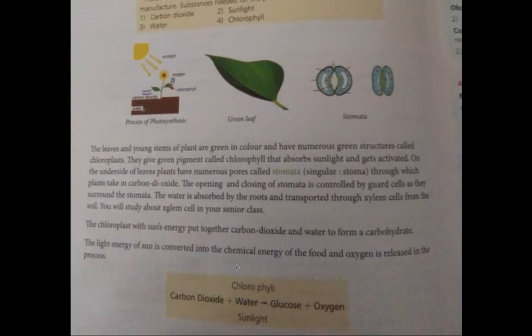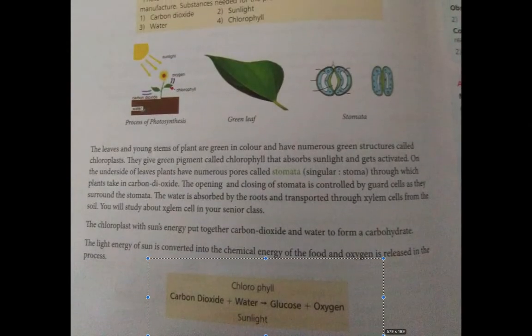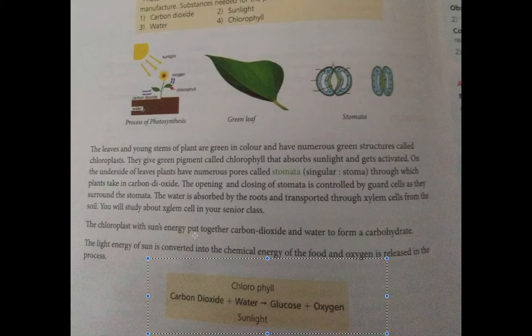So now we'll see what happens in the chloroplast. You see this small box? So in the chlorophyll, carbon dioxide combines with water and forms glucose plus oxygen in the presence of sunlight. So here it is written, the chloroplast with the sun's energy puts together carbon dioxide and water to form a carbohydrate.